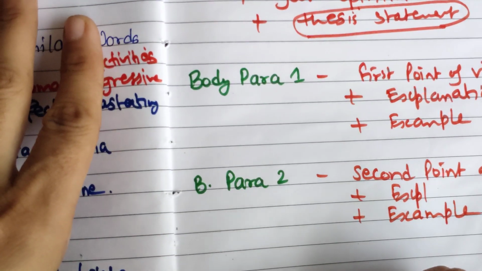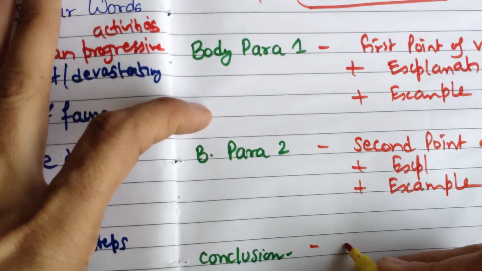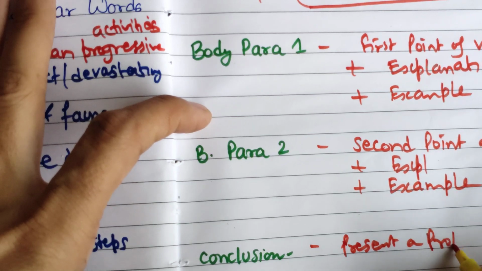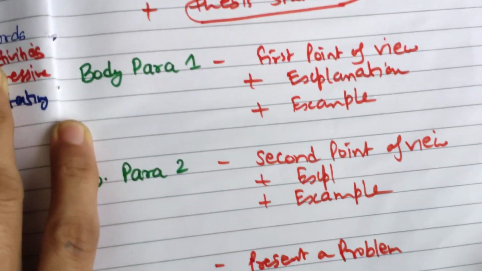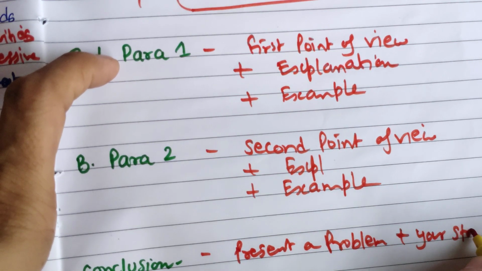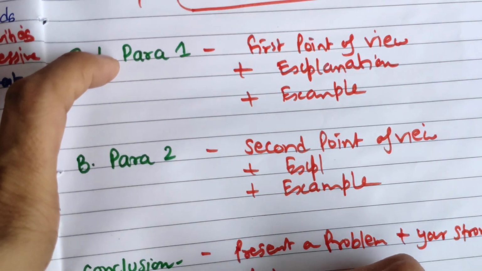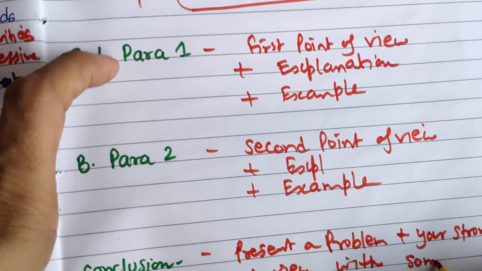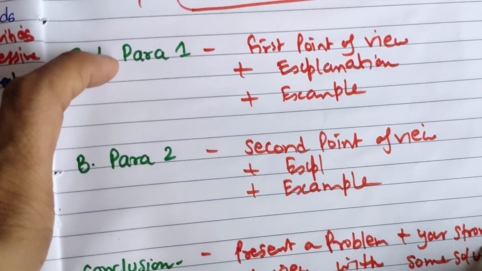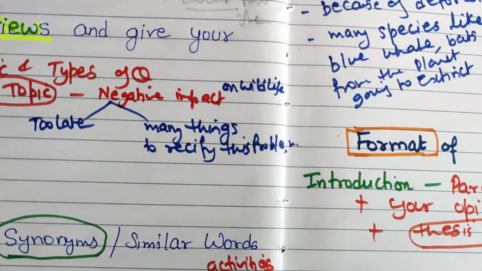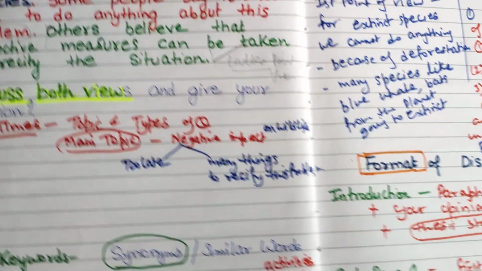And in the conclusion, again present a problem, plus your strong point of view with some solutions. Whatever you have discussed in body paragraph 2, you will be writing it in short. Okay, so this was my explanation A to Z.